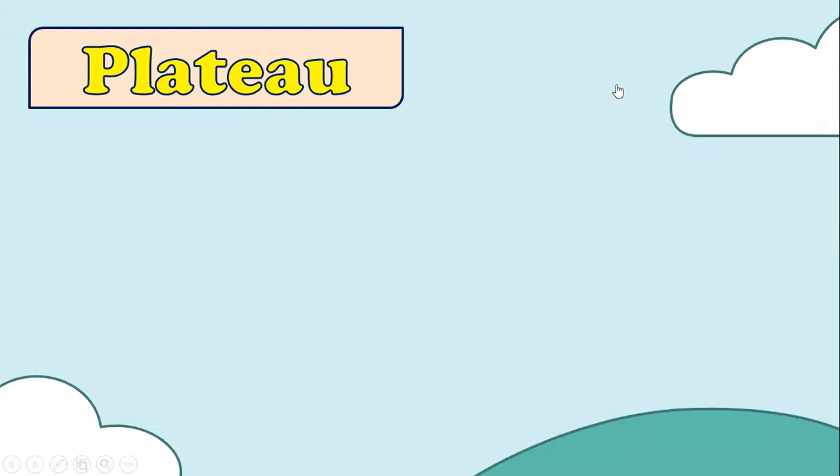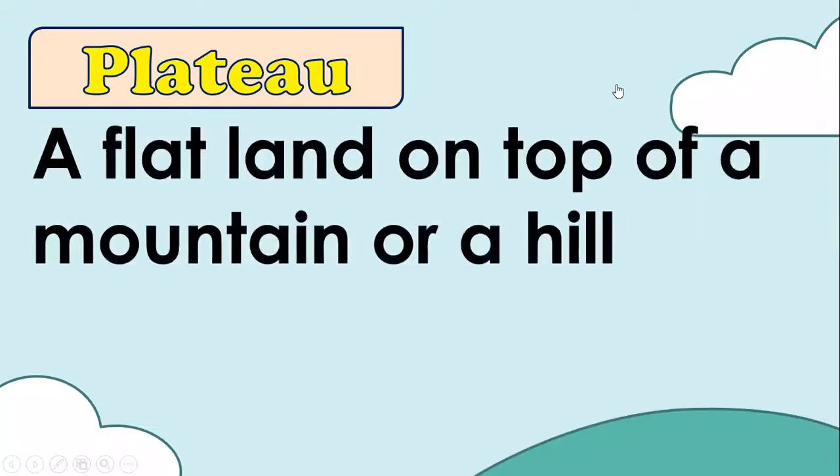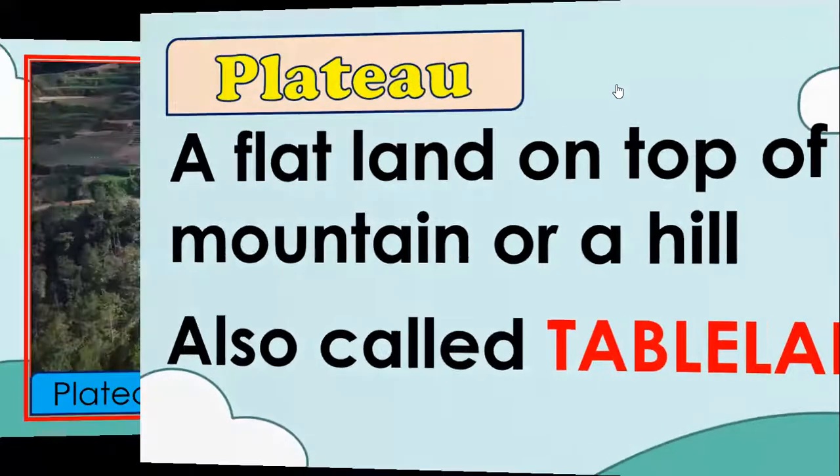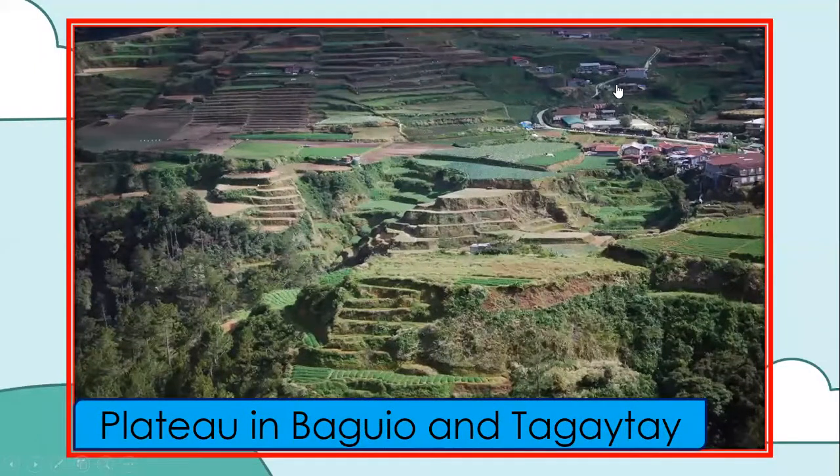Next, we have plateau. A plateau is a flat land on the top of a mountain or a hill. It is also called a tableland. Baguio City and Tagaytay City are located on plateaus. They are famous tourist spots in the country. These cities have cool weather.